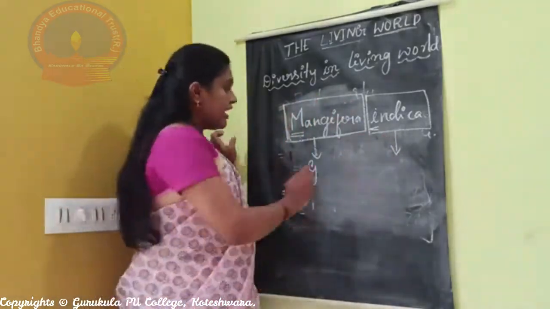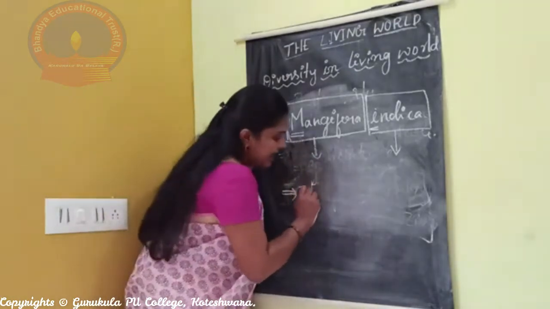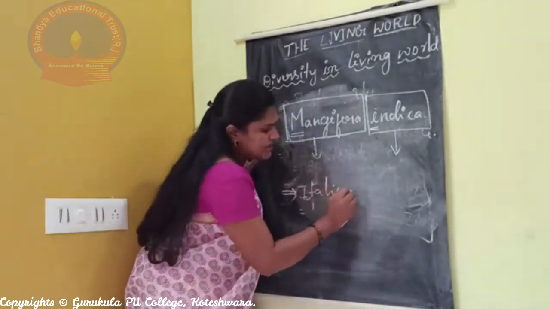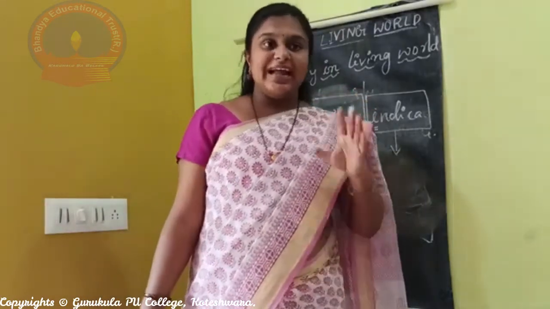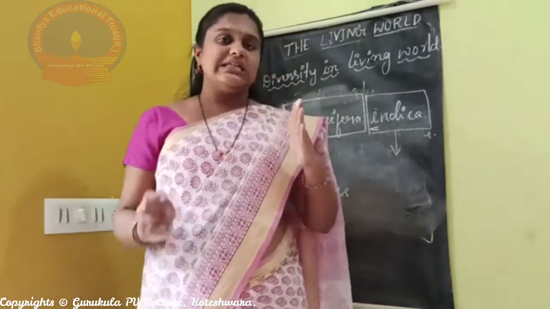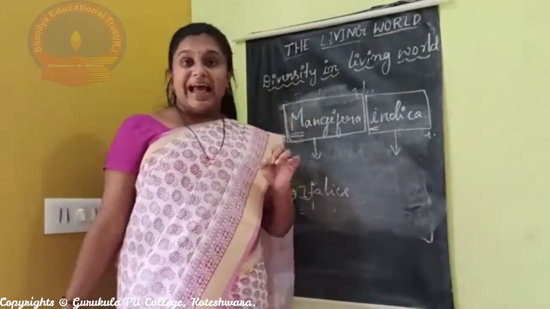Then, if the scientific name is printed, it should be in italics, with a slant.